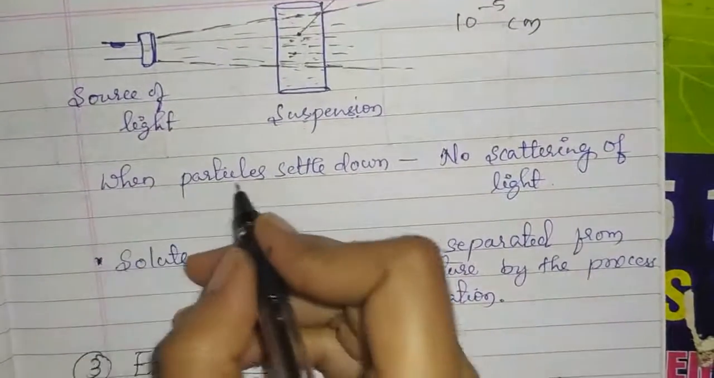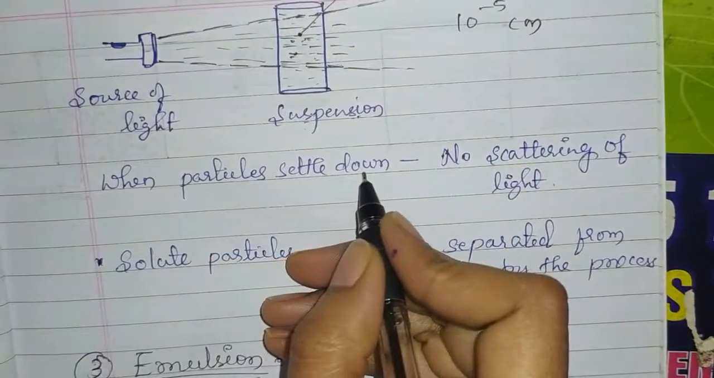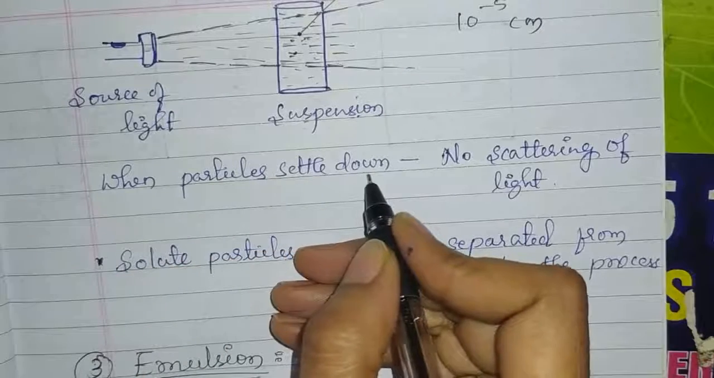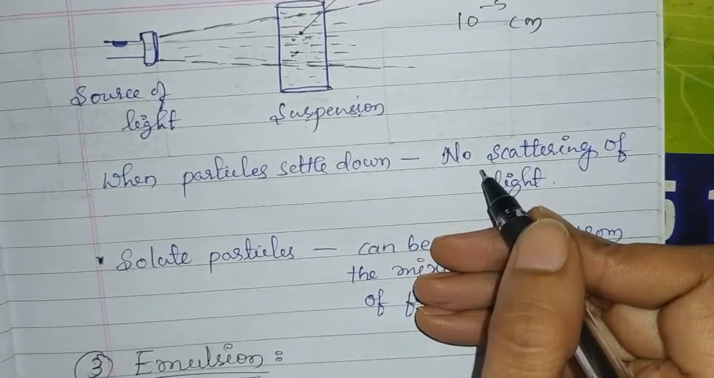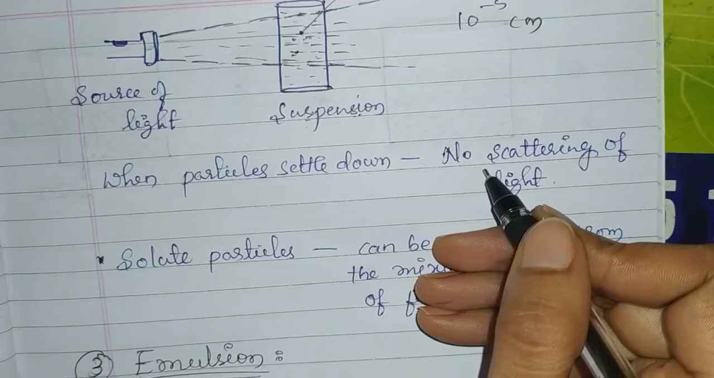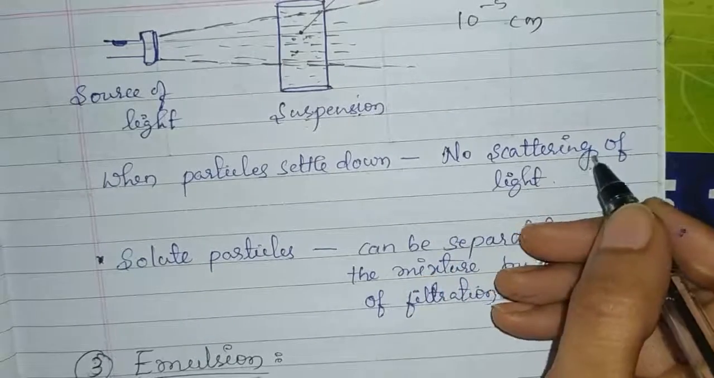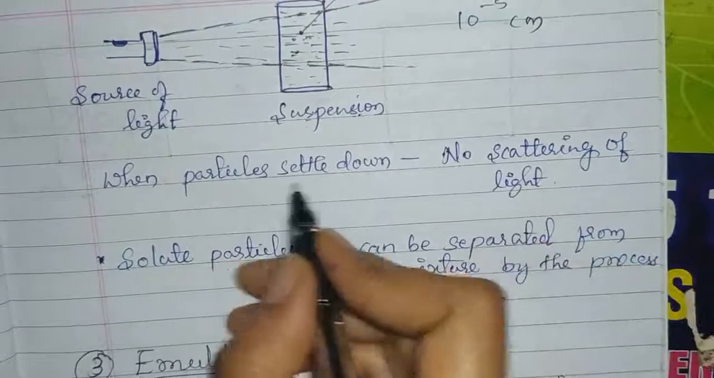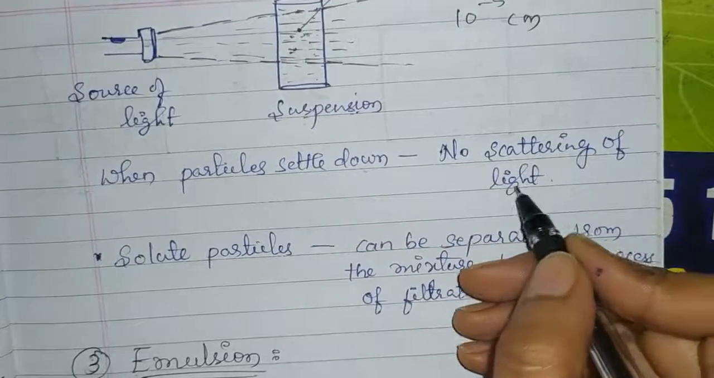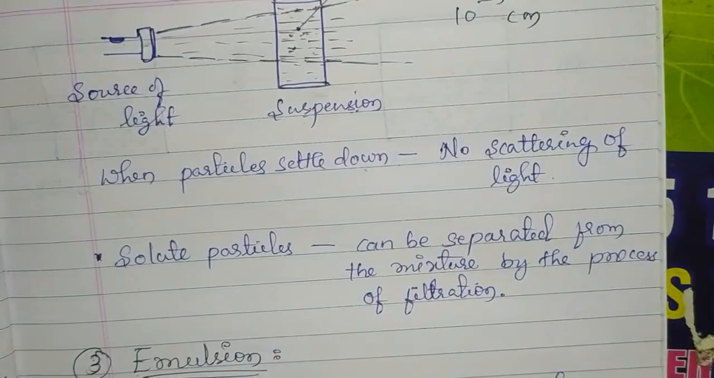But what happens when particles settle down? When the particles settle down, they do not scatter the beam of light. When particles settle down, no scattering of light is observed. No light is scattered.